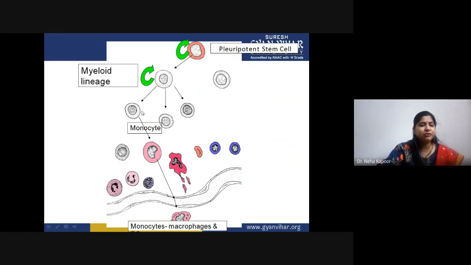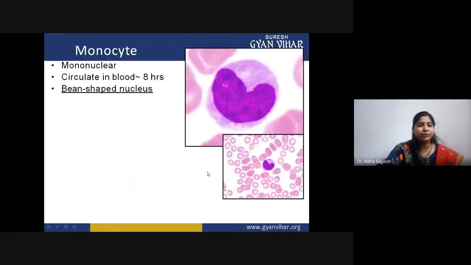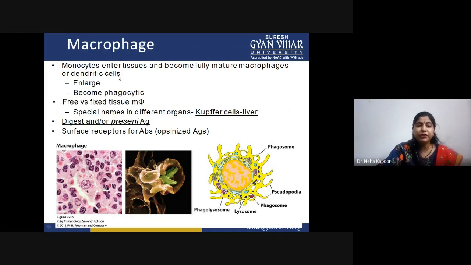From the pluripotent stem cell, in the case of the myeloid progenitor, the monocytes and macrophages will get activated so as to induce a phagocytic function. Now, monocytes are mononuclear in nature, they circulate in the blood, and this kind of staining is seen. Now, the point is what are macrophages?